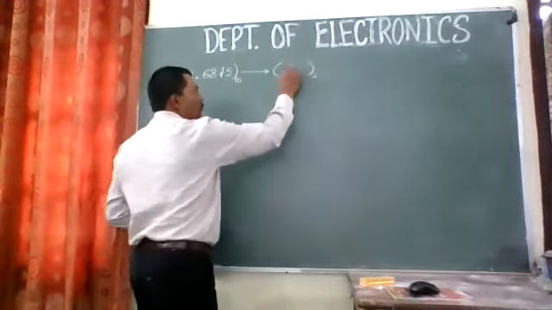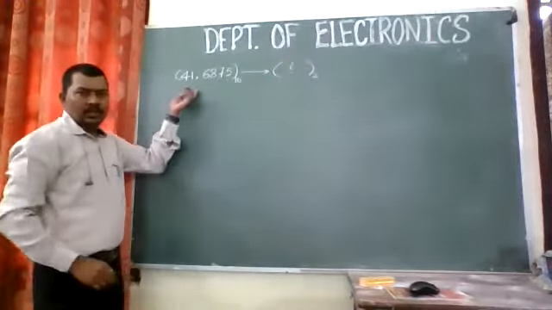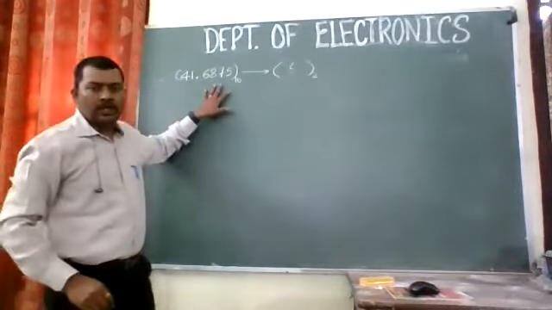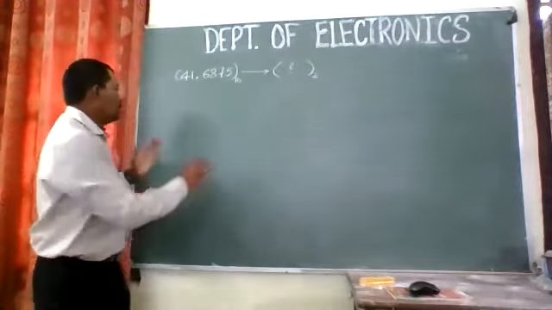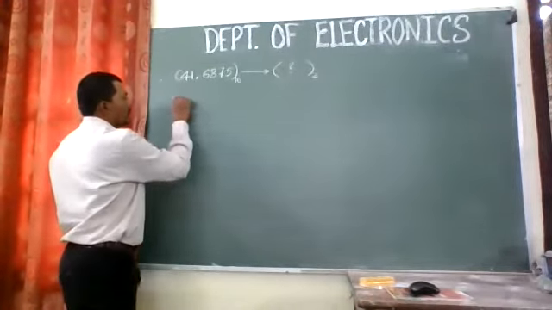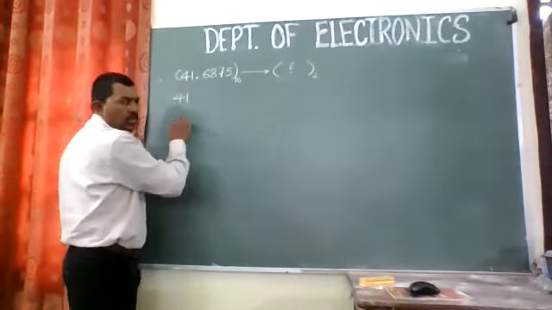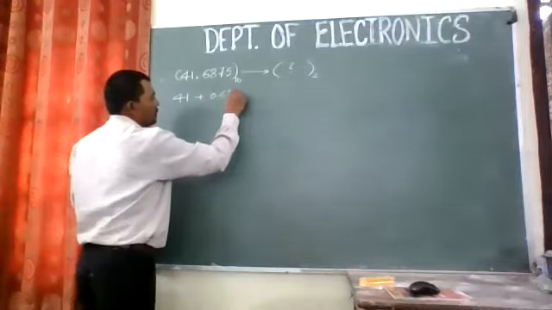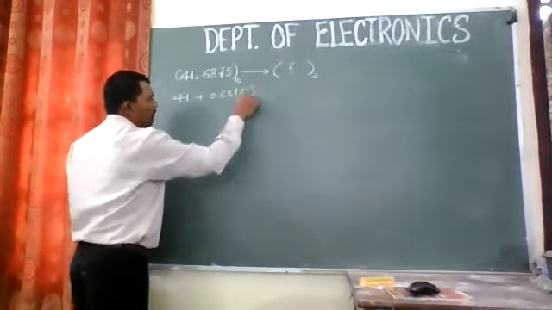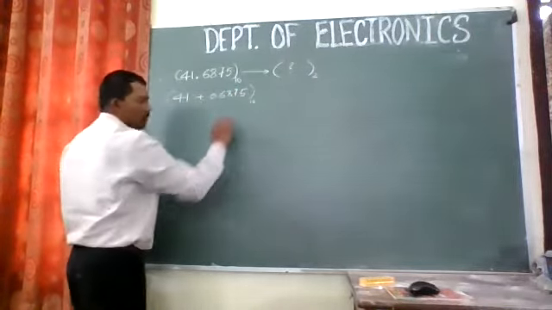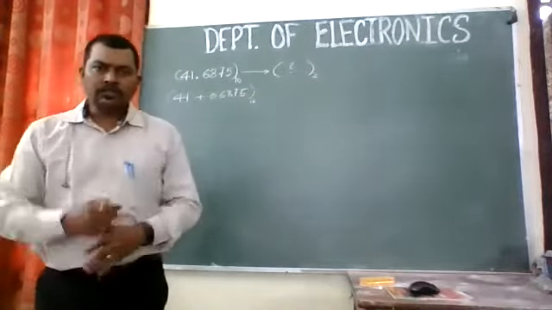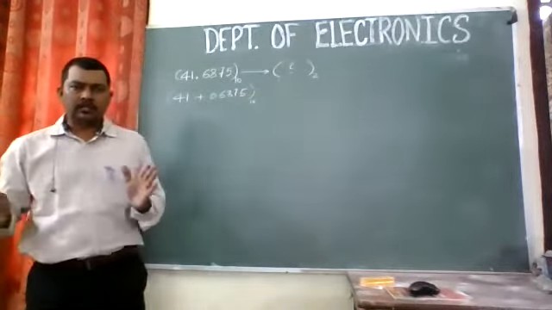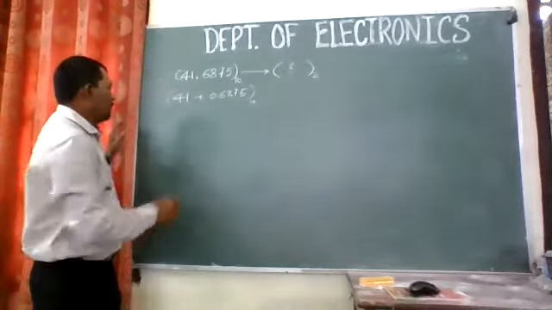So we are having two portions over here. One is the integer part, and the other one is the fractional part. So we can divide it. I can write this as 41 plus 0.6875. Right? Can we write a decimal number like this? So I have divided it into the integer part and this other part.